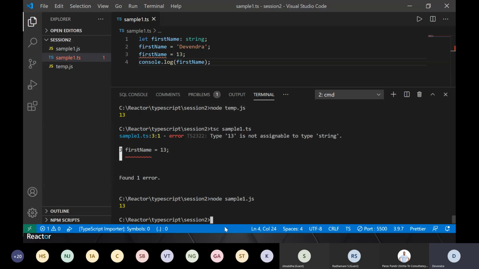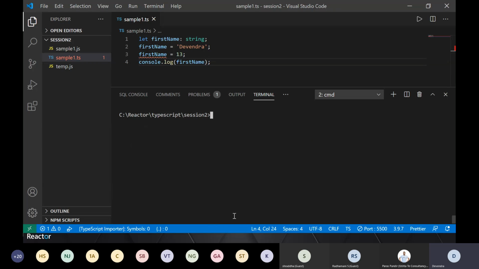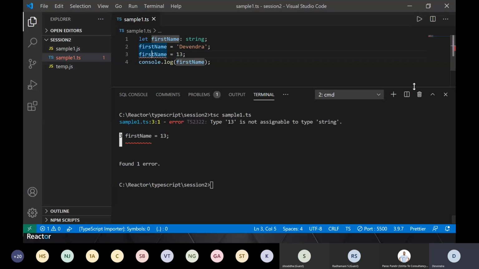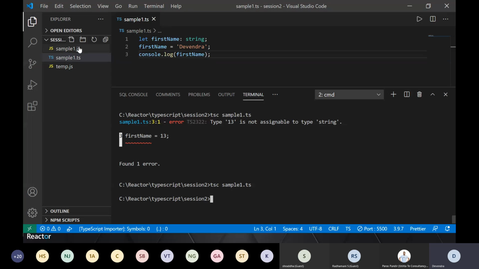So let me quickly clear it. Let me move ahead. Now, as I showed you, this command tsc is the TypeScript compiler, and I'm compiling this, generating this file. Now I'll open up this file. Oh, sorry, this is the error. Let me remove this. Okay, so I'm again running tsc sample1.ts, generating the corresponding JS file.